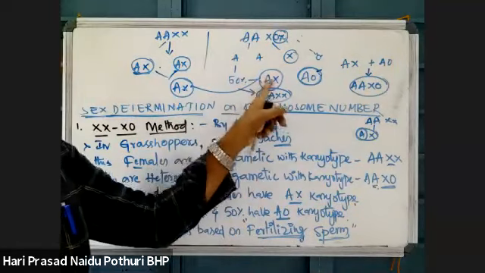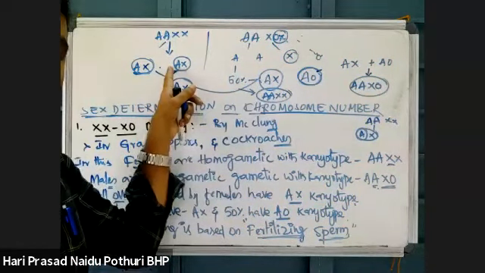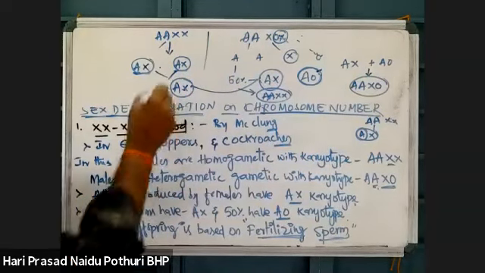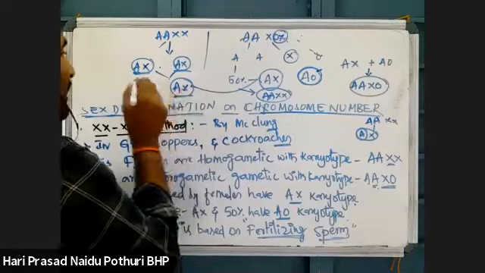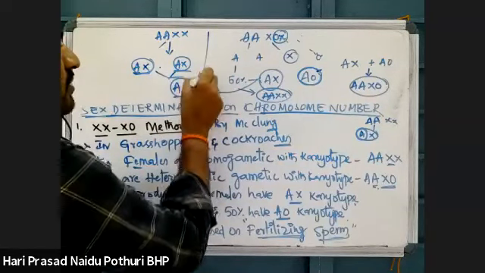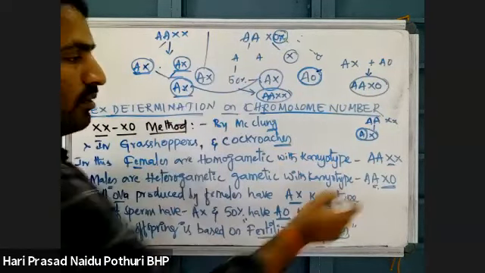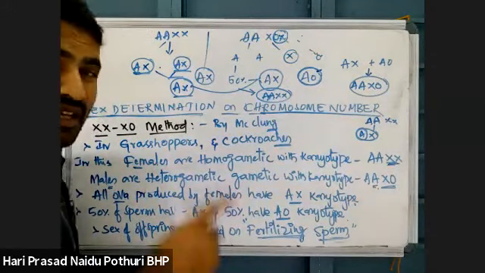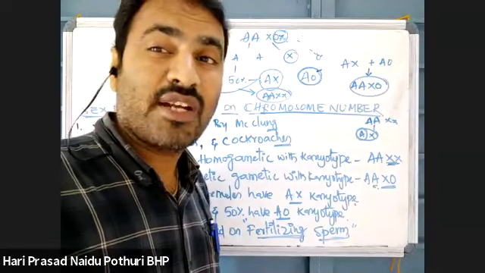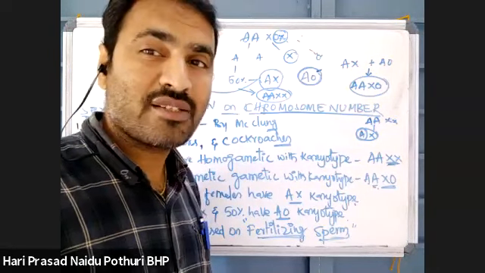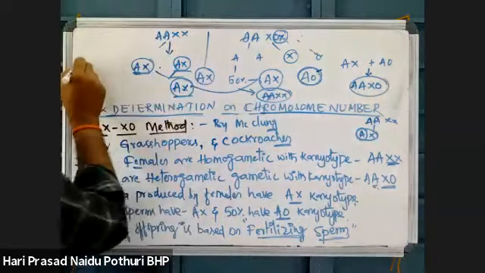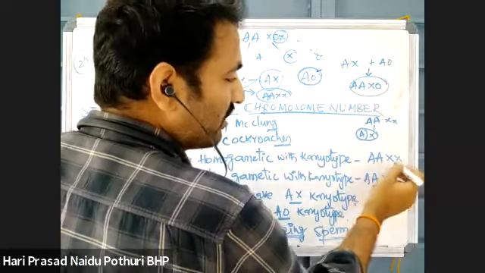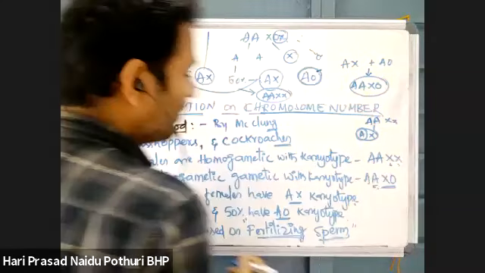Which sperm is fertilizing? I will explain once more, don't worry. Here all ova are the same kind of ovum, that means AX ovum, because both are similar. The number of gametes is given by the 2 power n formula, right? 2 power n, where n is the number of heterozygous pairs. Here both are in homozygous condition.